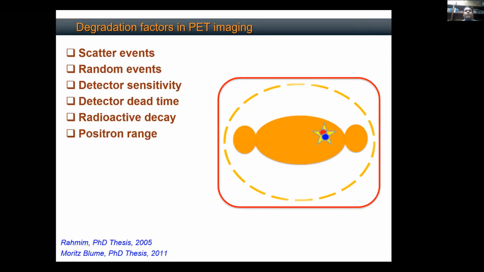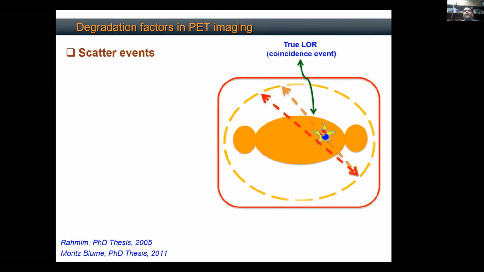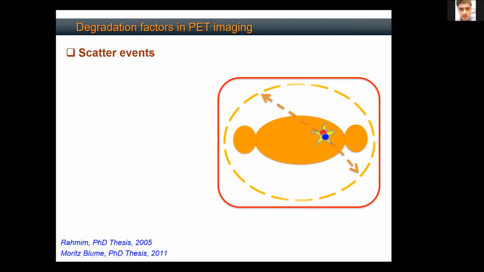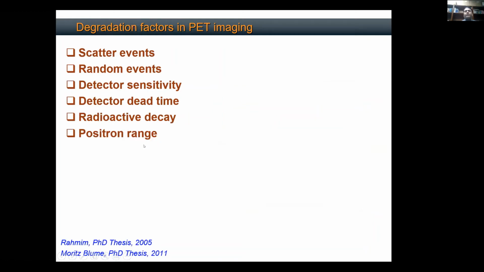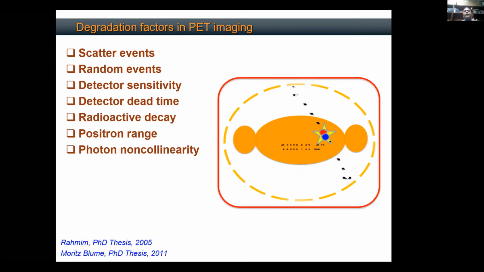Yes, that is happening. That is what we call scatter events. You have to correct for that. That's a deviation. How would we know the amount of deflection? Yes, we measured that, but again, that's beyond the scope. People have worked their PhD thesis on this, developing algorithms where we correct for scatter, random correction, renormalizing the detector sensitivity, accounting for detector dead time. Radioactive decay is pretty straightforward. How do we come up with positron range and stuff like that? There are elaborate techniques, but this is beyond the scope of this lecture for now.